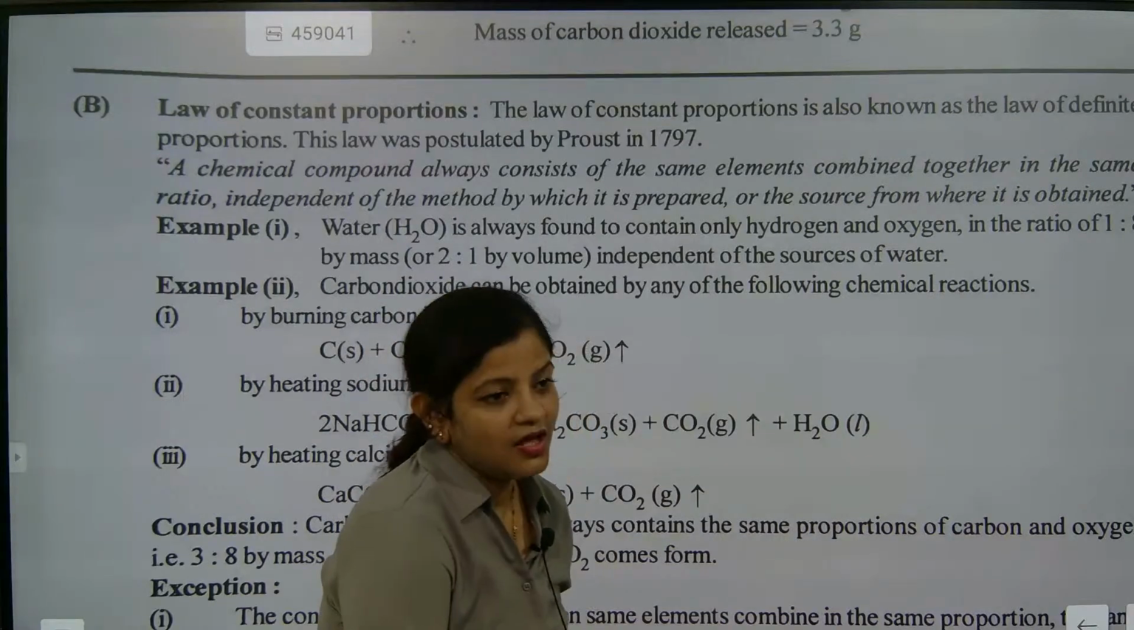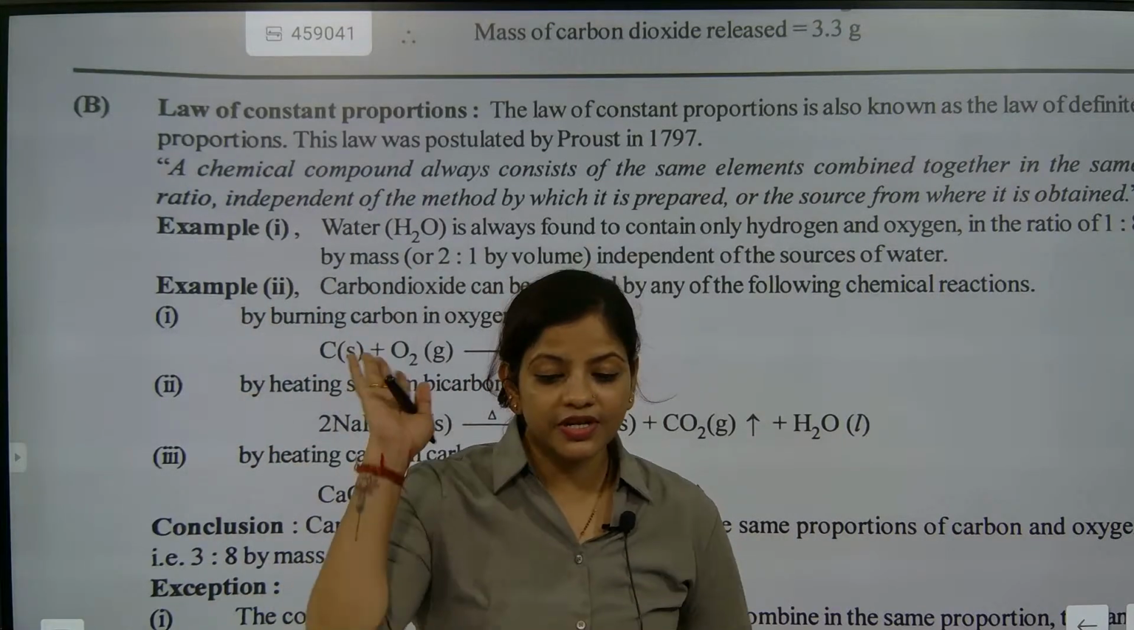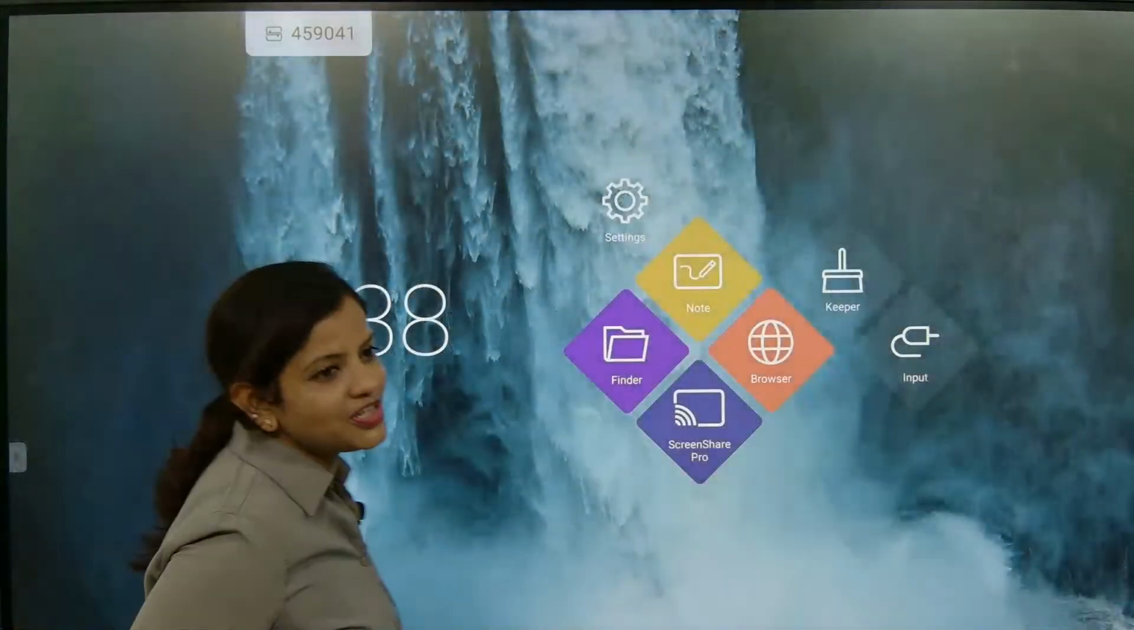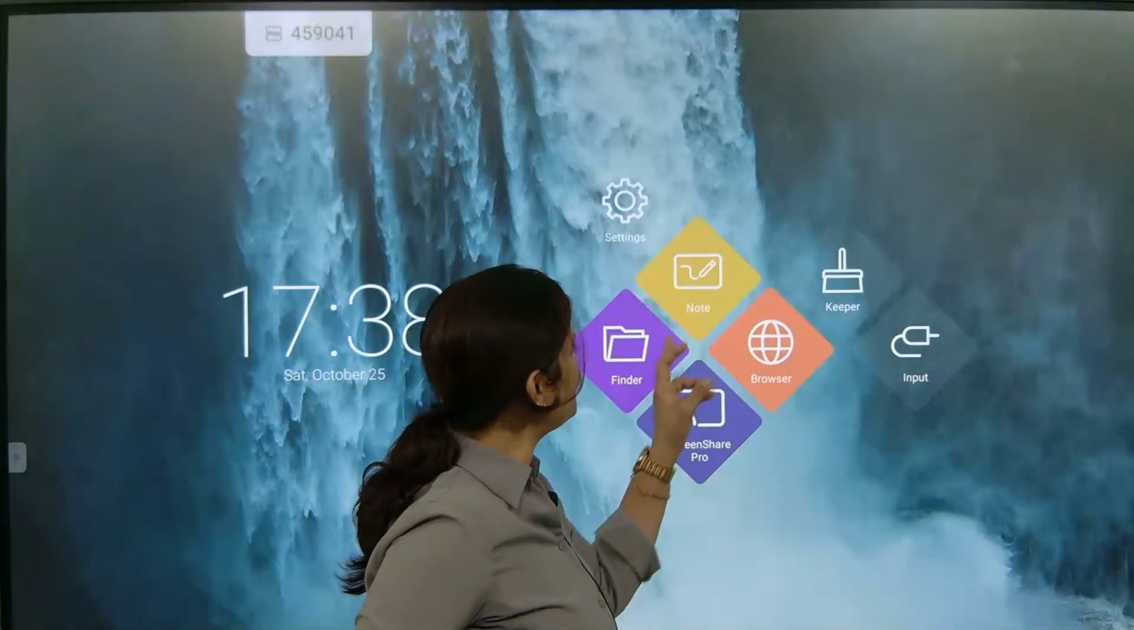Let's check this one out. The ratio is coming as 1 is to 8. How is the ratio coming as 1 is to 8? First we need to check. There is a very big confusion now, so let's clear out the confusion, please.